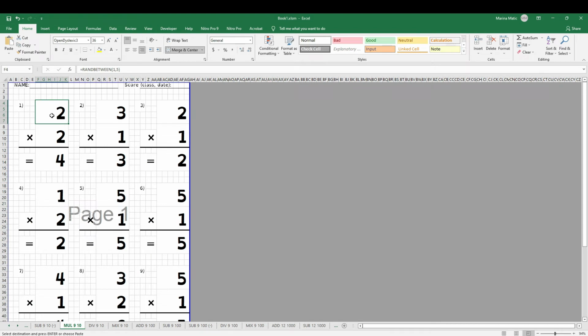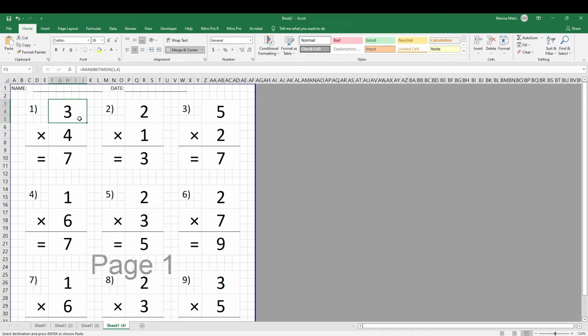Let's see the formulas. We need to make sure that this number doesn't go beyond 10. The only way this number will not go beyond 10 is if we have random between 1 and 5 and random between 1 and 2. So that is the only way. So the highest number that can be multiplied is 5, and the highest number that it can be multiplied with is 1 or 2. Of course, you can make some adjustments by flipping these two values up and down. So the number 5 up to 5 is generated sometimes up and sometimes down.